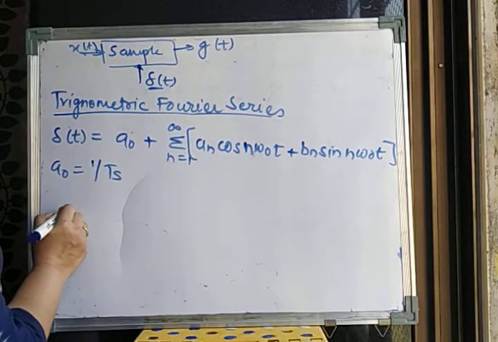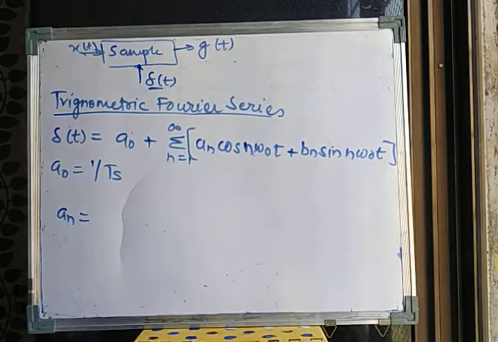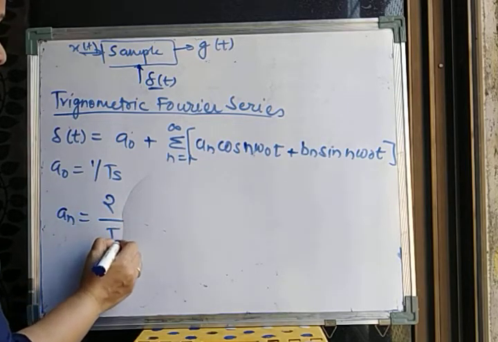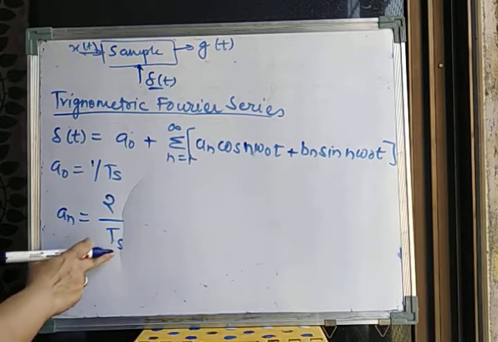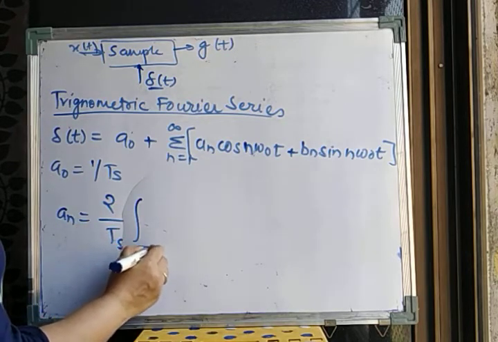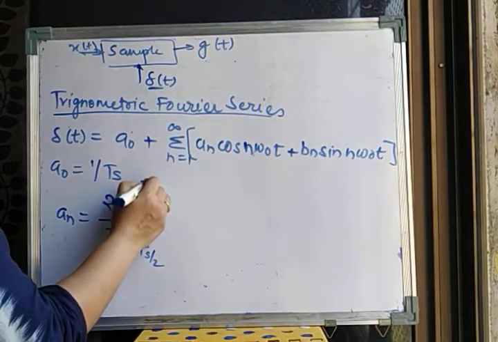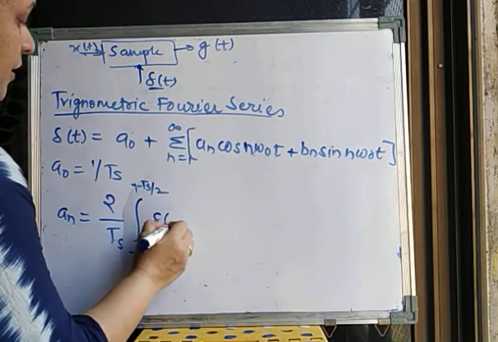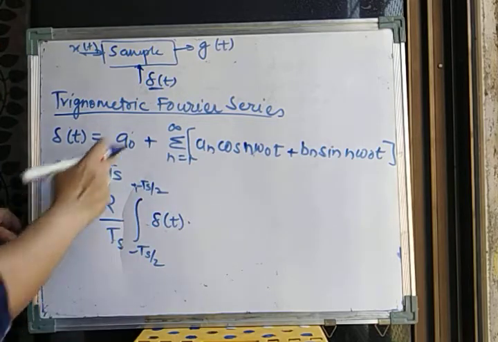Now how to find an? For an, the equation is, so this is again the standard equation, 2 upon the time period. Again the time period is ts, so we have taken ts. Integration from minus ts by 2 to plus ts by 2 of the signal times delta t.